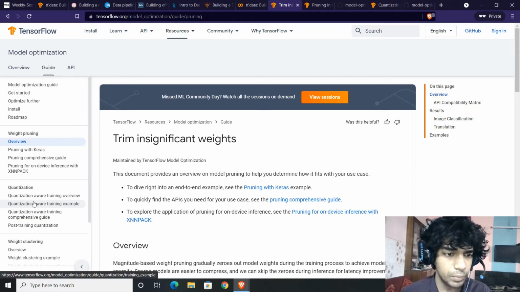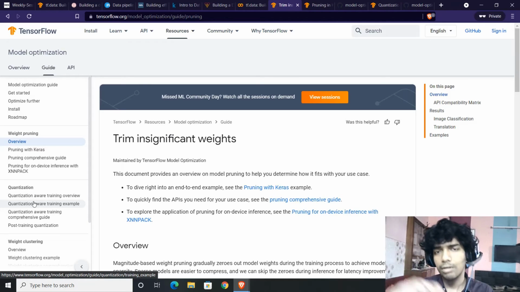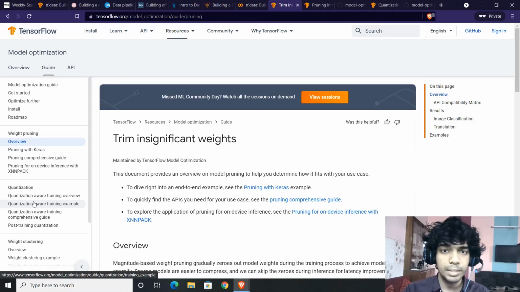So it's the case of pruning. Pruning is like you have a model. What is a model? A model is a neural network. What is a neural network? Interconnected neurons. Now, a few of the neurons would be heavily interconnected, a few would be averagely connected, as well as there might be some of the neurons which will be partially connected. Now, if there are neurons which are partially or hardly connected and are not significantly contributing to the decision making, you can prune those weights.